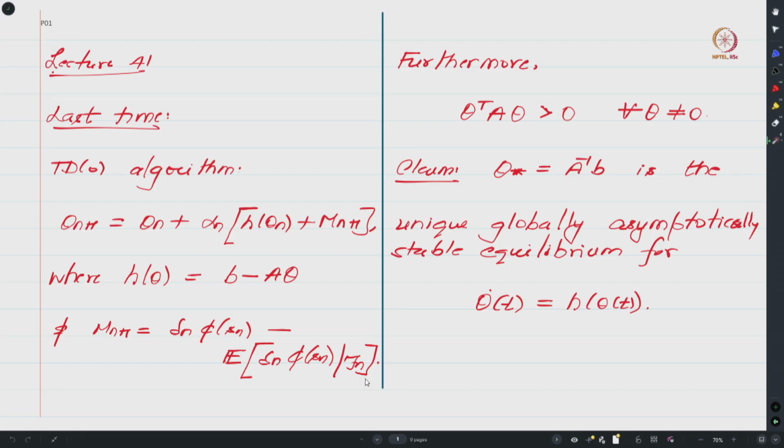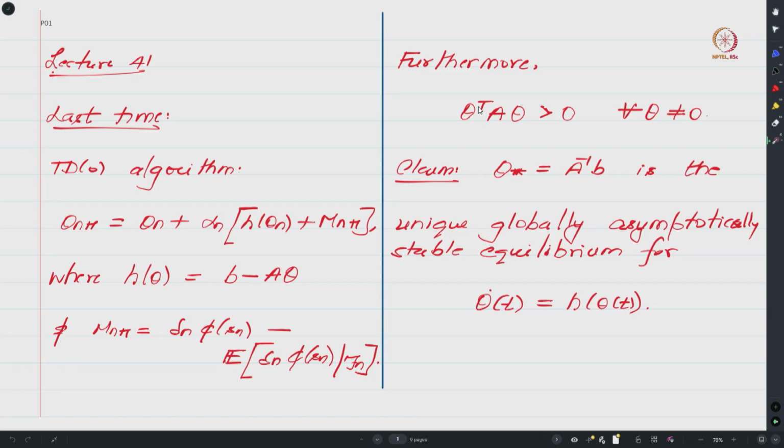And in the previous class we showed that this matrix A is positive definite, which means theta transpose A theta is greater than 0 for all theta not equal to 0. I would again like to highlight that this matrix A is not symmetric, but nevertheless we call it positive definite because it satisfies this condition.